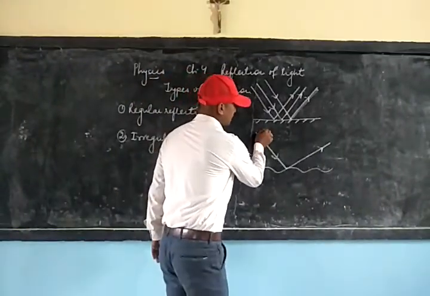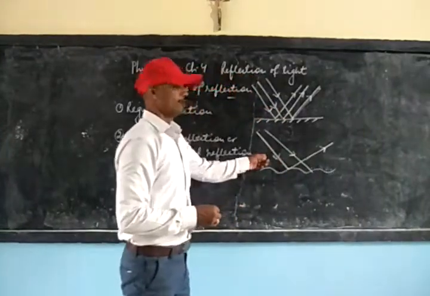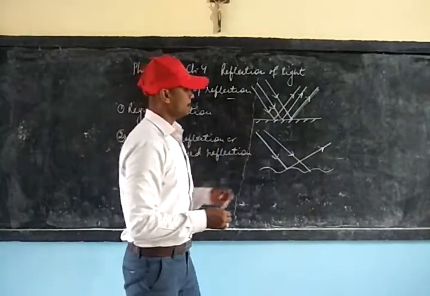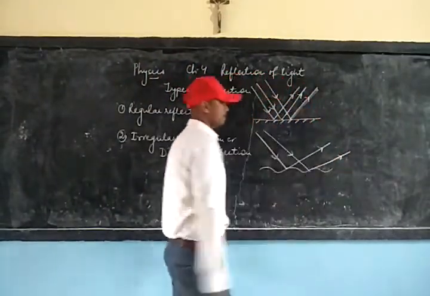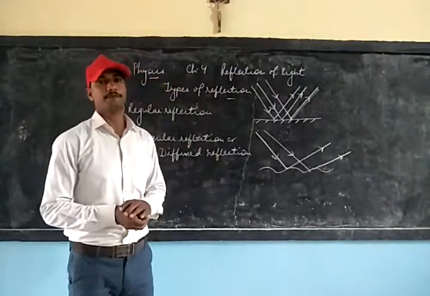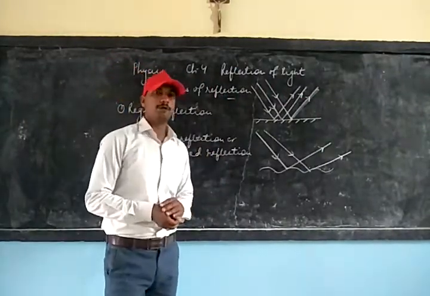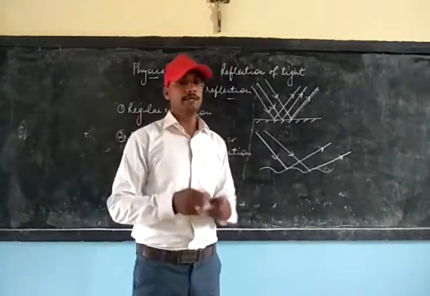If suppose there is another incident ray falling, you can see the incident rays falling are not parallel. So the reflected rays will also not become parallel, they will be reflected in an uneven manner. And one more very important fact about irregular reflection is that it does not form a clear image.